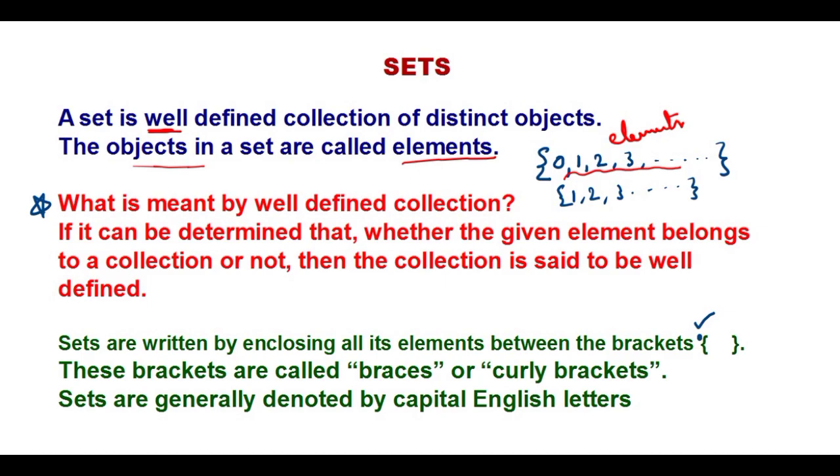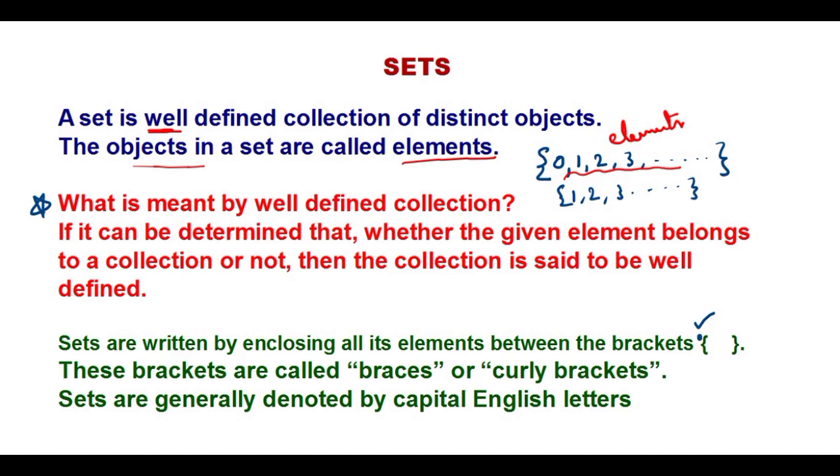For example, in your class there are a total of 25 boys or 25 girls. If I ask you to select the top 3 talented girls in the class, we can't select that because different persons have different opinions. For example, as a teacher, if I select 3 boys' names, say X, Y, Z, then what can the other people think? Sir is showing partiality, so Sir has selected these 3. Why can't we be the talented persons? Am I right? So this is not well-defined. Well-defined means everybody should accept it.